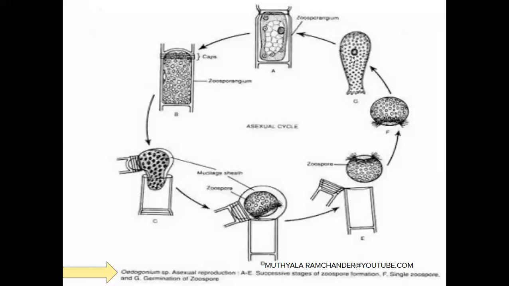It participates in cell divisions. It continuously participates in cell division. It develops into a new Oedogonium filament. This is the asexual reproduction in the Oedogonium algae.